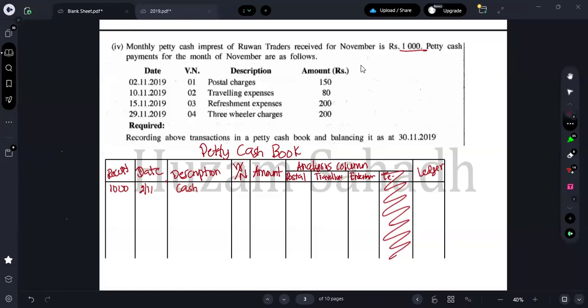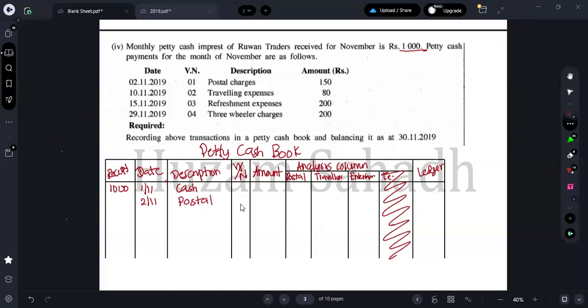So the main cashier is preparing the cash book. Therefore, what's the double entry? Cash book credit, petty cash book debit. So here the description should be Cash. Second one is what? So let me record one by one. So here let me put 1st of November. So on 2nd of November, what's happening?